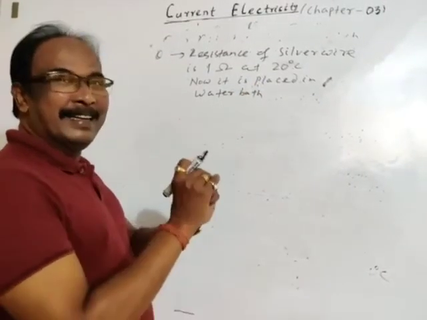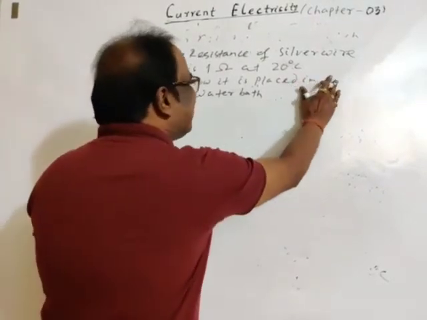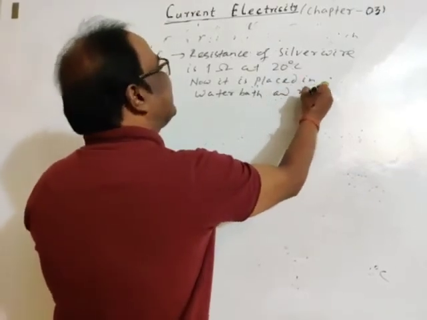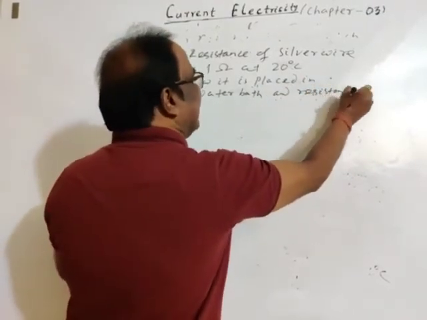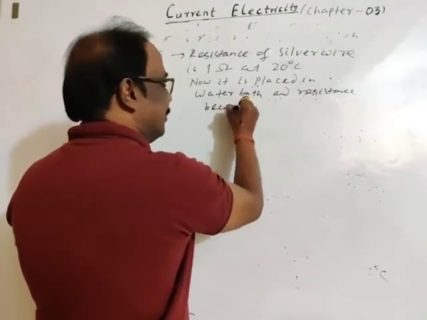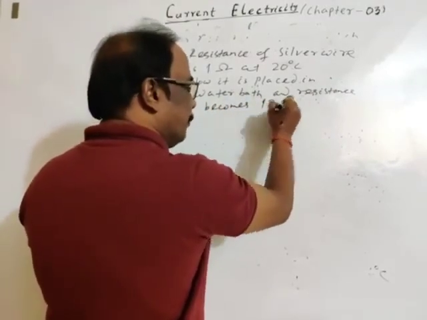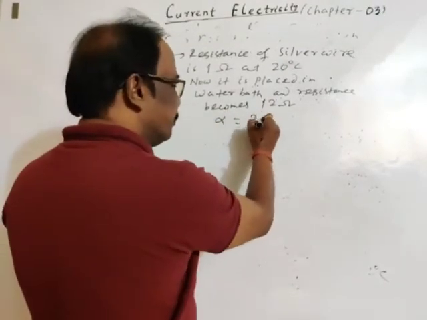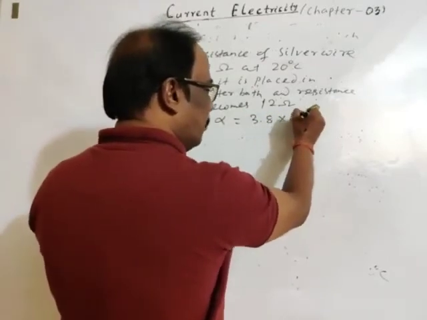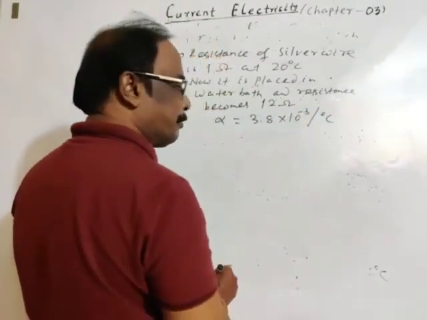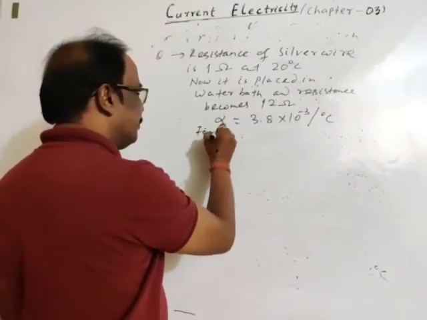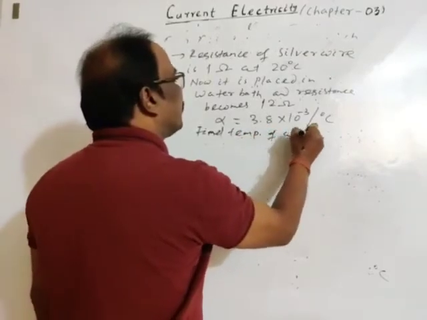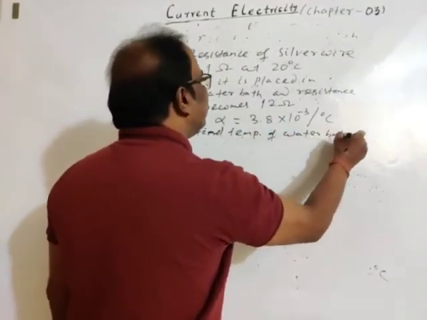Silver will take a bath in hot water. Now it is placed in the water bath, and the resistance becomes 1.2 ohm. If alpha for silver is 3.8 into 10 to the power minus 3 per degree centigrade, find the temperature of the water. Very easy question.